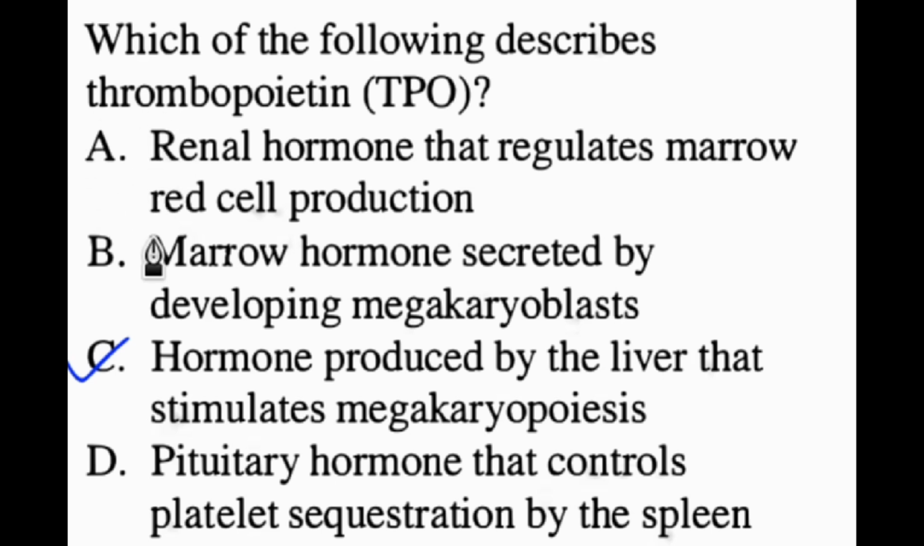Option A describes erythropoietin, EPO, which is made by the kidney and stimulates red blood cell production. This is a common point of confusion, so remember TPO for platelet and EPO for red cell production.